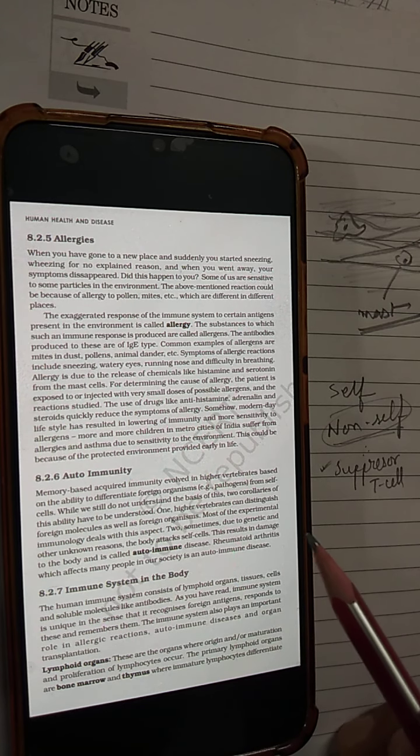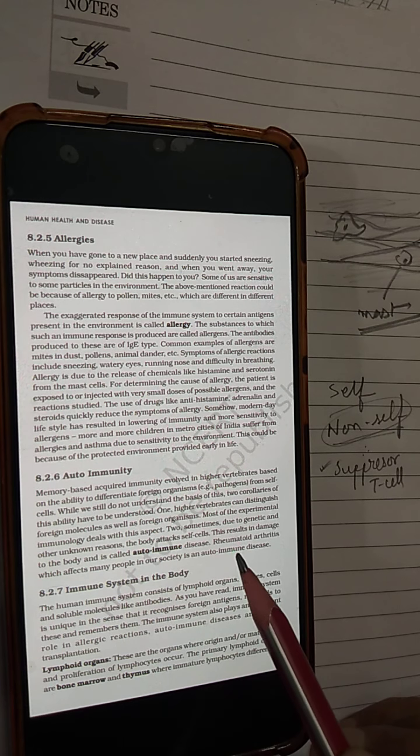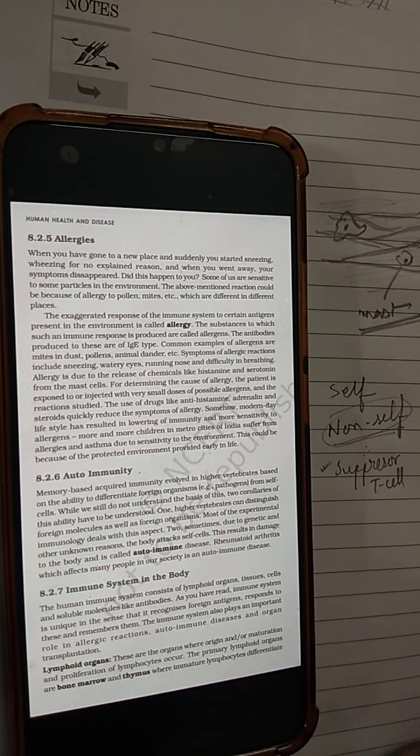Then a person develops what is called autoimmune disease. One example given here is rheumatoid arthritis. Rheumatoid arthritis is an example of autoimmune disease. Some of these diseases are even fatal in nature.